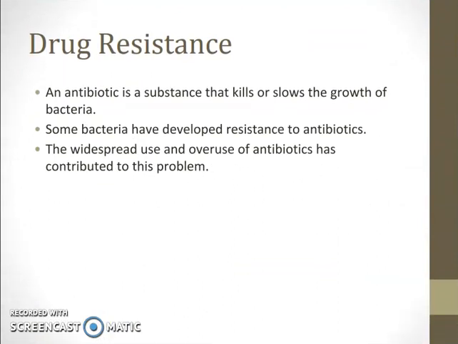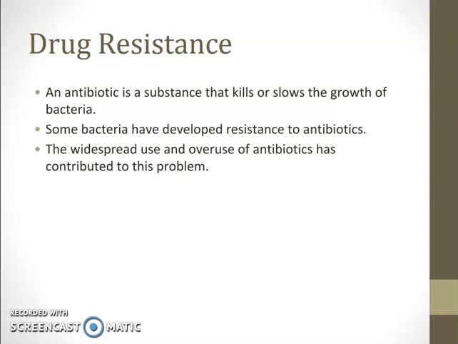Drugs that can cure many bacterial diseases are called antibiotics. An antibiotic is a substance that kills or slows the growth of bacteria. Some bacteria, however, have developed resistance to antibiotics. This means that the drugs are no longer able to destroy the bacteria. Resistance develops over time as bacteria are exposed to antibiotics. Most of the bacteria die, but the strongest ones survive and multiply.